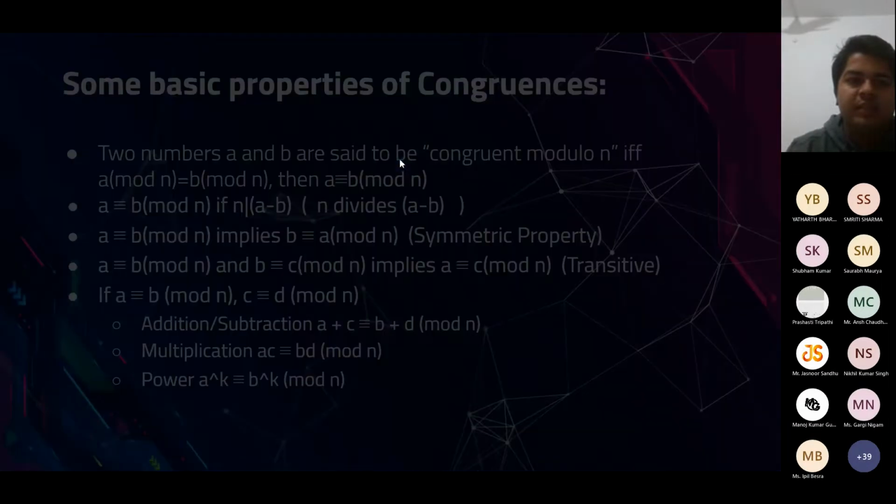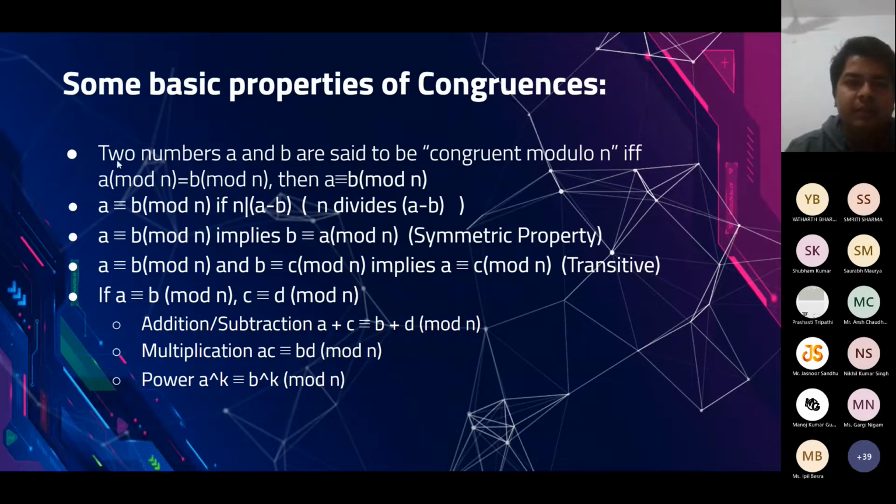The first actually defines the meaning of congruent modulo n. It means that if A mod n is equal to B mod n, then we write A is congruent to B mod n. The second is that if A is congruent to B mod n, n always divides A minus B. It happens because A and B give the same remainder when divided by n, so this remainder gets cancelled. The remainder you get on dividing A minus B by n is 0. Therefore we say that n divides A minus B.